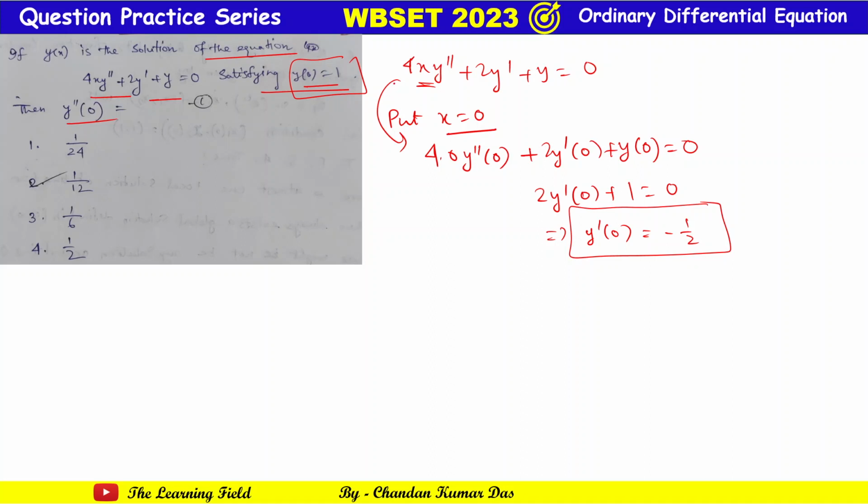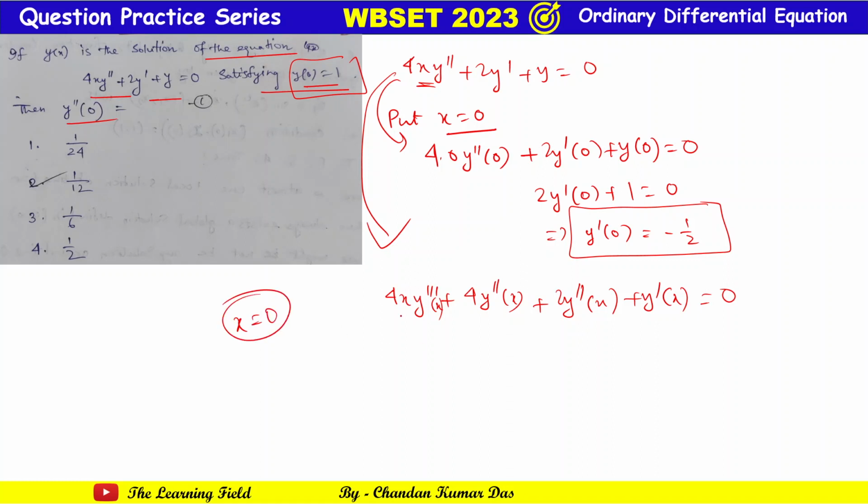Now if we differentiate this with respect to x, we get 4x y triple dash plus 4y double dash, where y double dash means y double dash of x, obviously a function of x, plus 2y double dash x plus y dash x, equal to 0. Now if we put x equal to 0 again, the first term is 0, giving 4y double dash 0 plus 2y double dash 0 plus y dash 0 equal to 0.